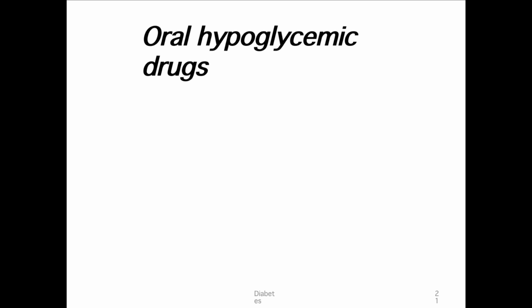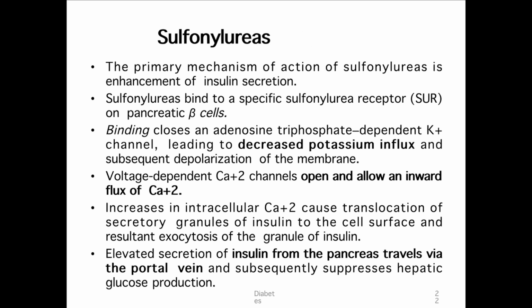Apart from that, you can give in the lower and outer part of your thigh and your upper arm. Okay, but the arm is usually not preferred. So preferred sites are your abdomen and the lower part of the thigh. Now coming to oral hypoglycemic drugs. The mechanisms of action of oral hypoglycemic drugs are very varied. Now we'll go through each drug, how it acts, what the side effects and contraindications are, etc.